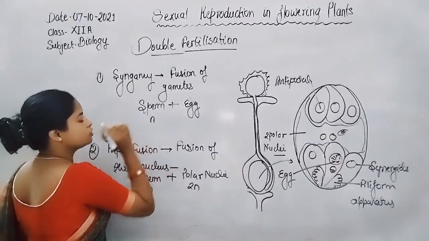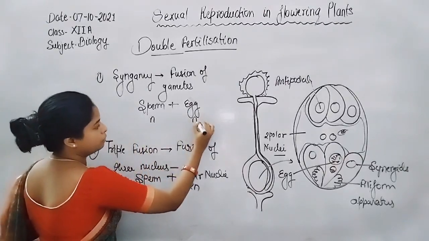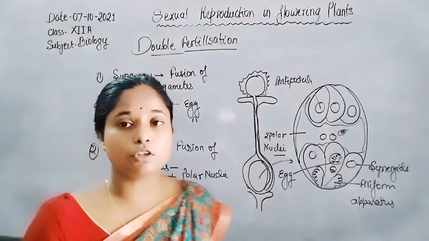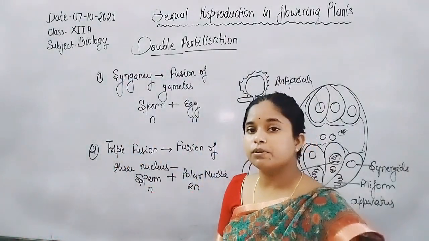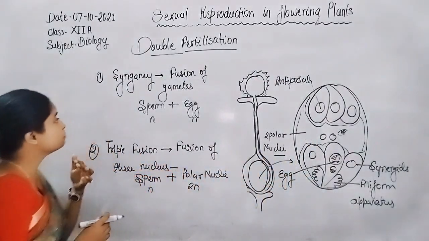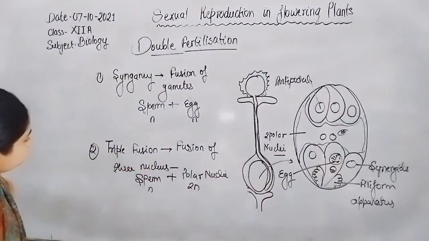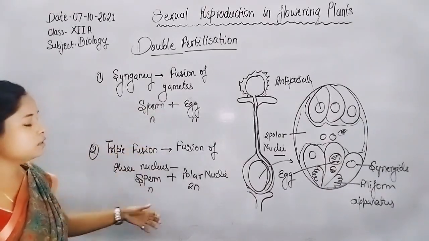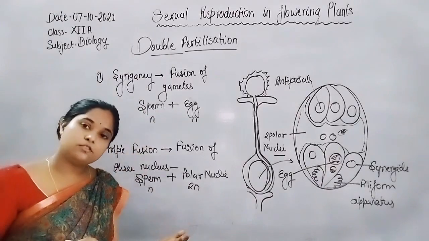There is one nucleus of sperm and one nucleus of egg. That converts into the zygote. Simply, the result of syngamy is zygote and the result of triple fusion is endosperm.